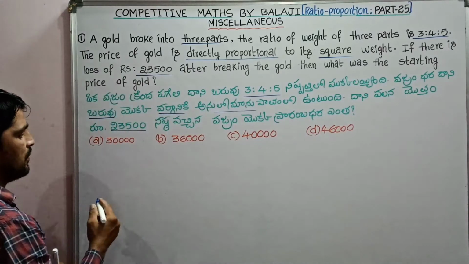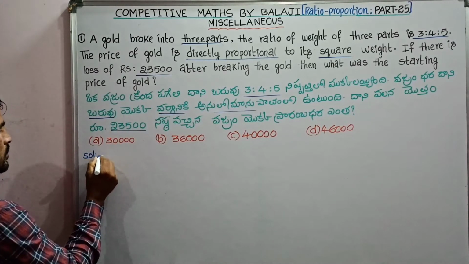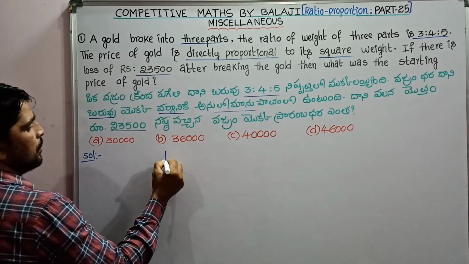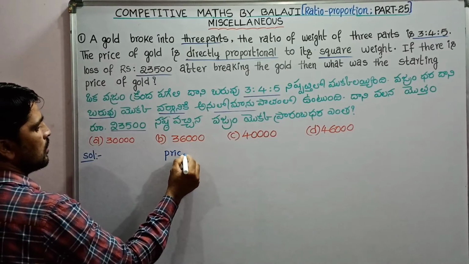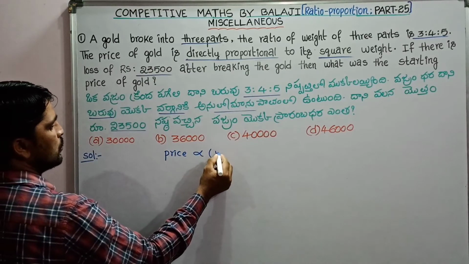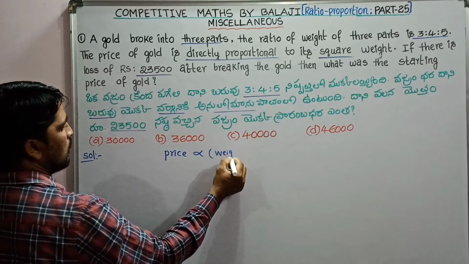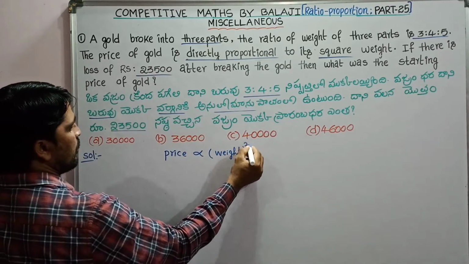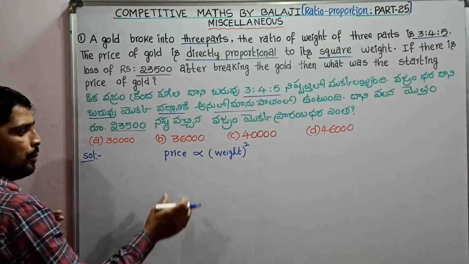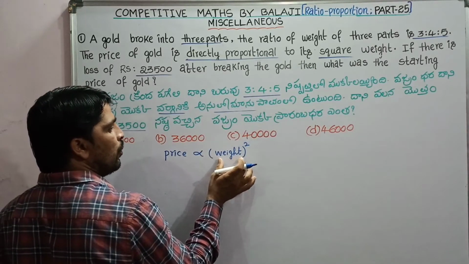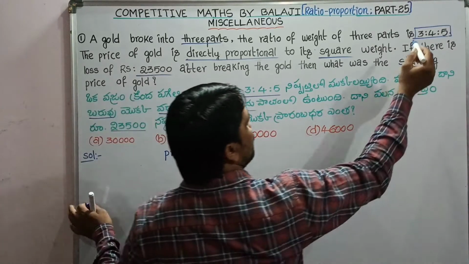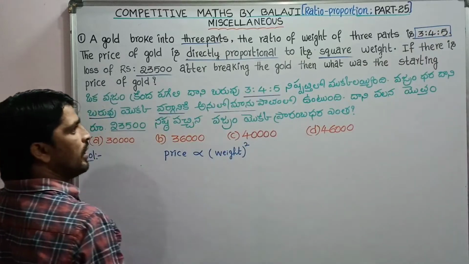So four options are given here. Solution. Here it is given that price is directly proportional to the square of weight. Price is directly proportional to weight square. The broken parts are in the ratio 3:4:5.